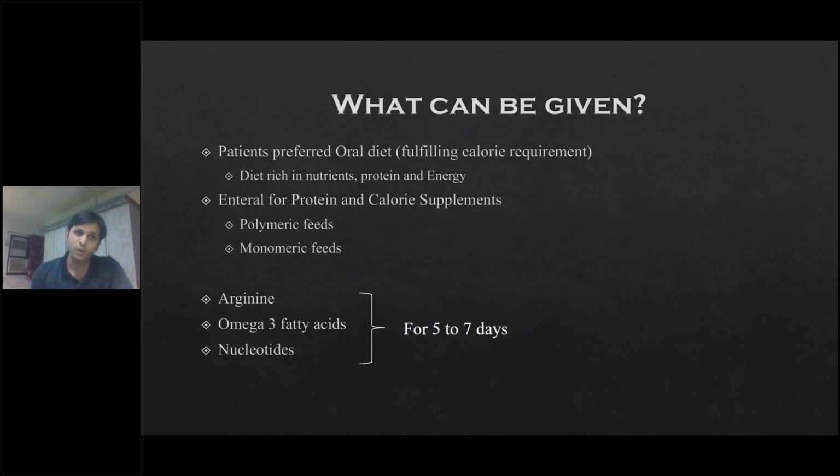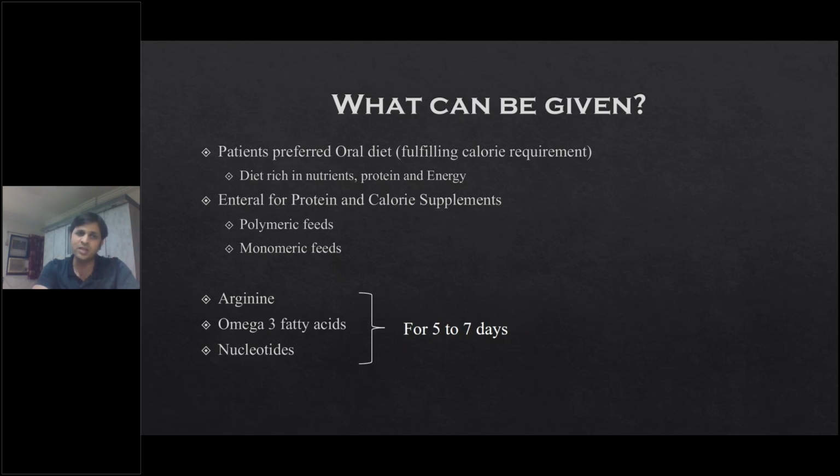There are multiple protein supplements in the market with various levels of protein. Some are vegetable based, some are animal protein based. So either polymeric or monomeric feeds can be given. Of these, polymeric feeds are the feeds of choice. Monomeric feeds are usually avoided unless patients have short gut or short bowel syndromes or absorption issues, or patients with enzymatic or pancreatic insufficiencies, where monomeric feeds can be given.